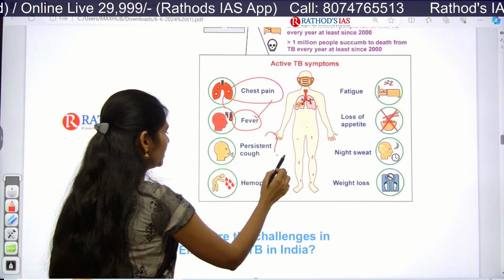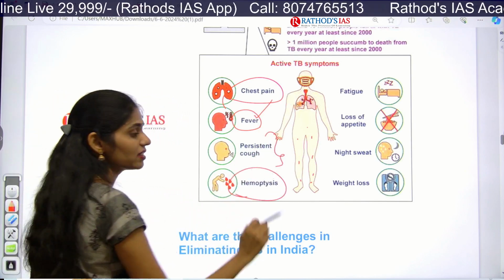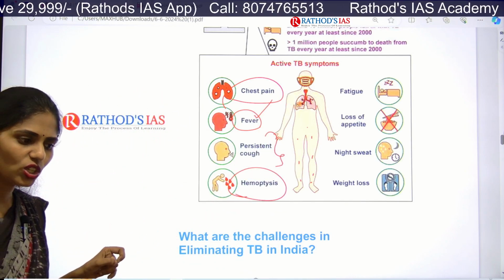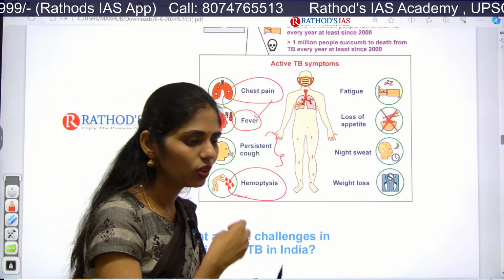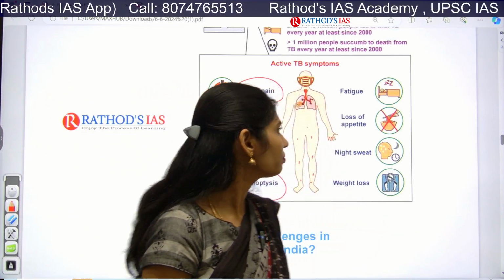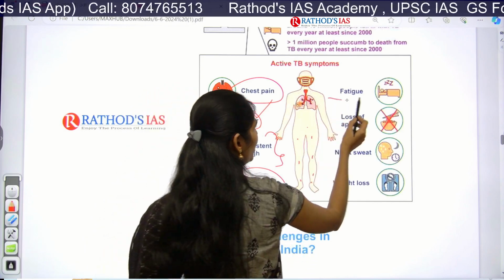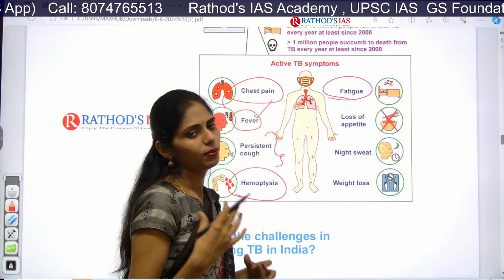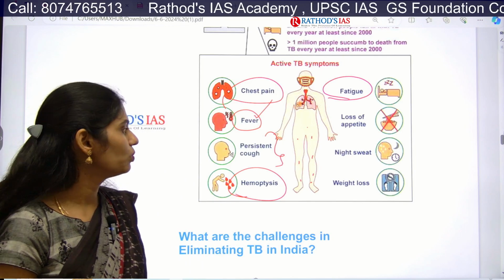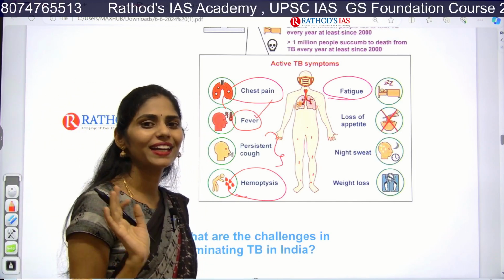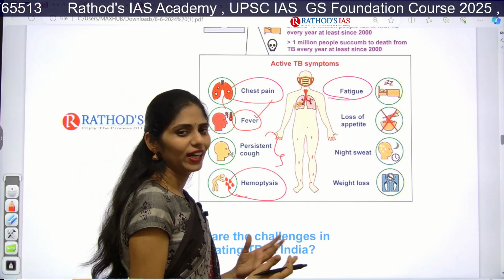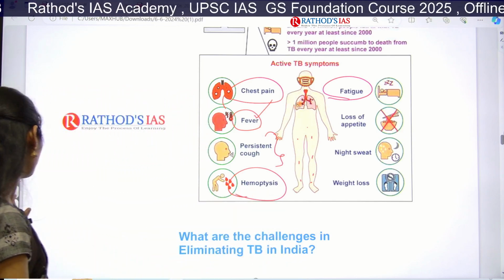Next are persistent cough and hemoptysis. Hemoptysis is a condition where, whenever you cough, you bring up blood. Next, you will feel very lazy and lethargic, with no appetite to do any work, and at night you will get night sweats and weight loss. So these are the common signs and symptoms.